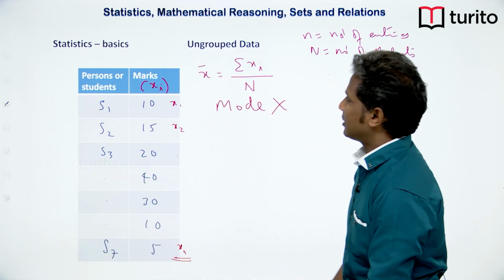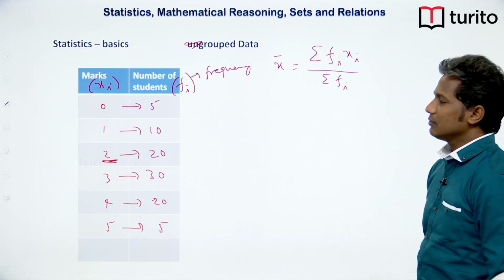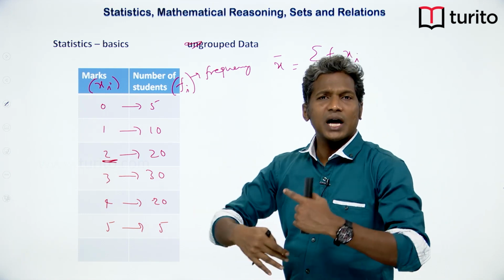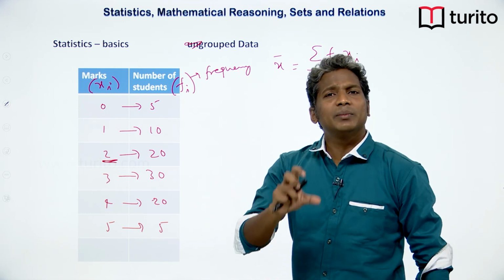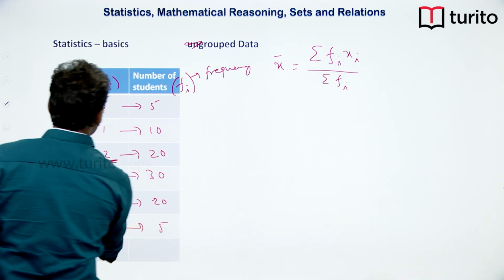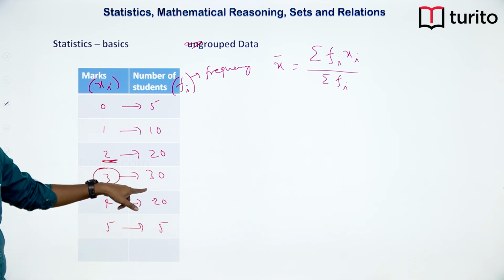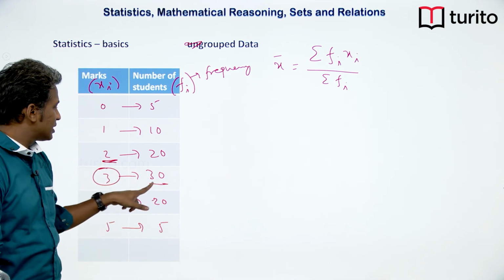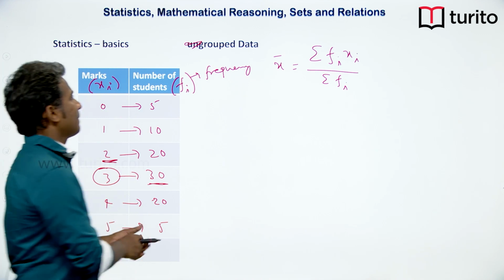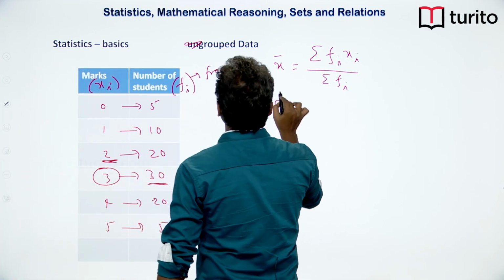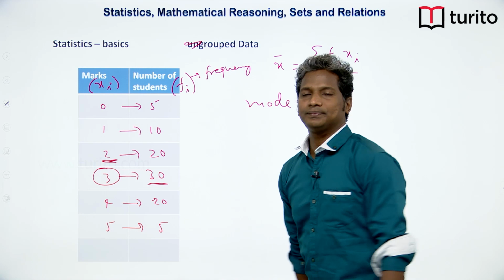So that means here mode is possible, which is the mark that is scored by the maximum number of students. 3 is the highest mark which is scored the maximum number of times, because 30 people are scoring 3 marks. So here in this particular case, mode becomes 3.